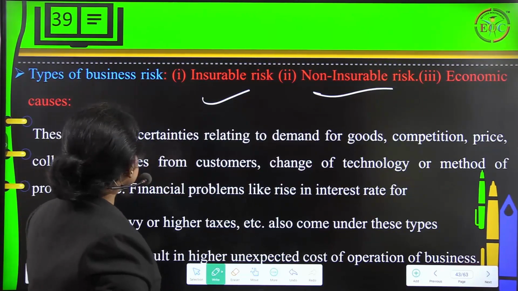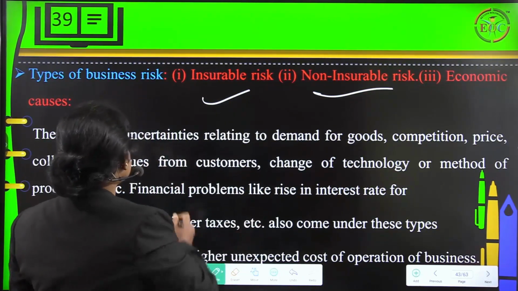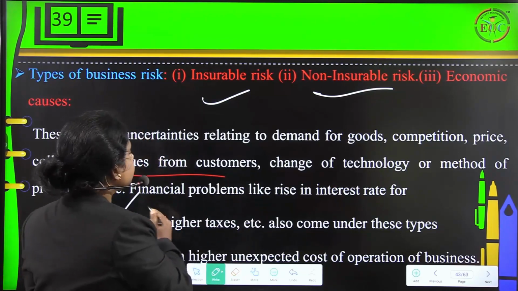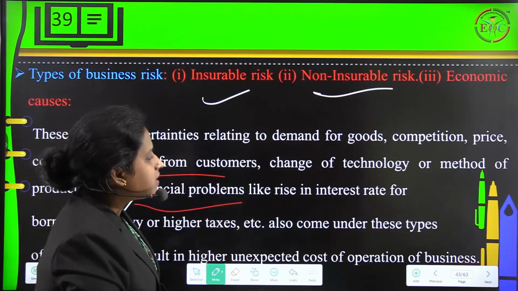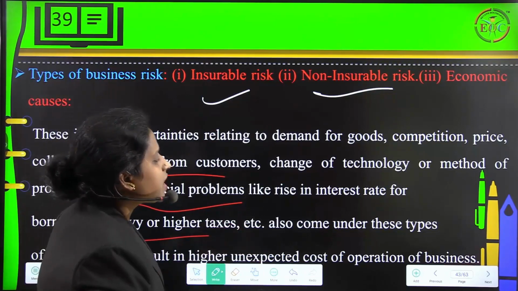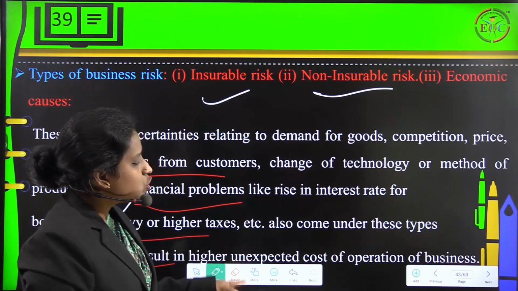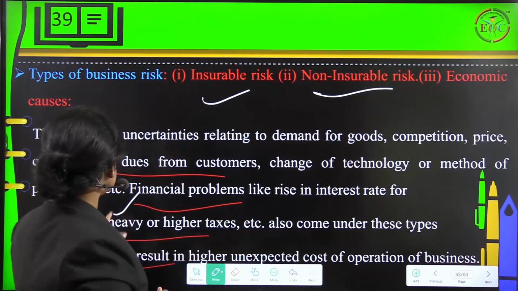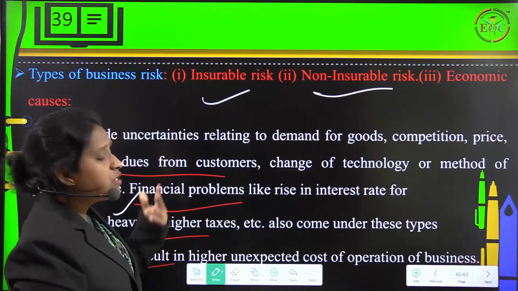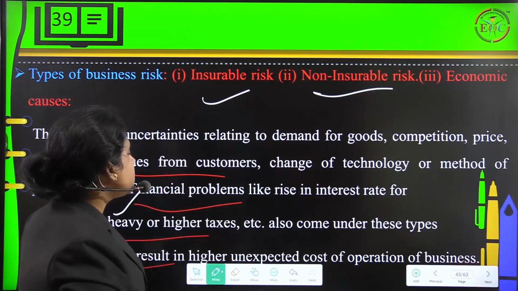Fine. Then these include uncertainties relating to demand for goods, competition, price, collection of dues from customers, change of technology or method of production, etc. Financial problems like rise in interest rate for borrowings, heavy or higher taxes, etc. also come under these types of causes as they result in higher unexpected cost of operation of businesses. So again, it talks about uncertainty, demand of goods and services, competition, changing technology, changing customers, and interest rates, which will cause a financial problem.